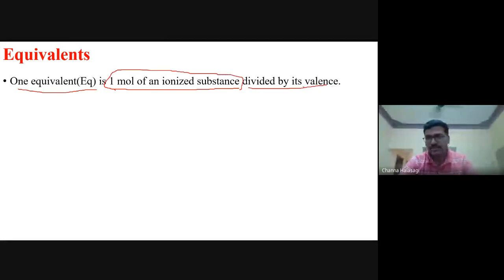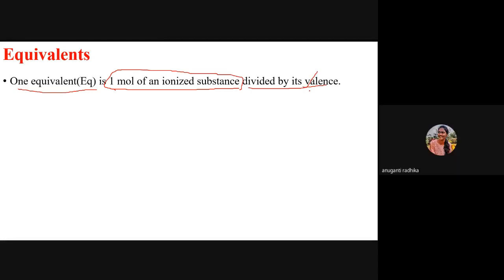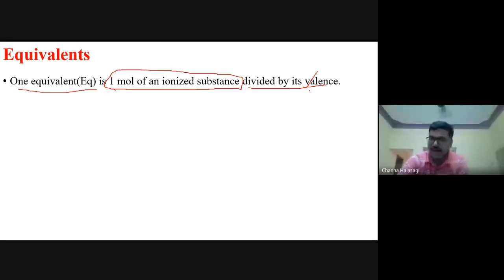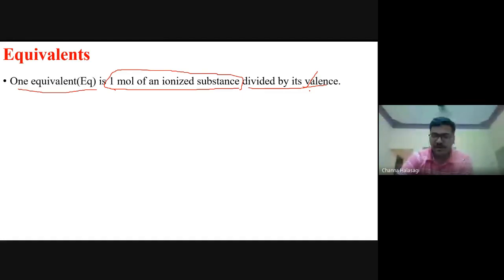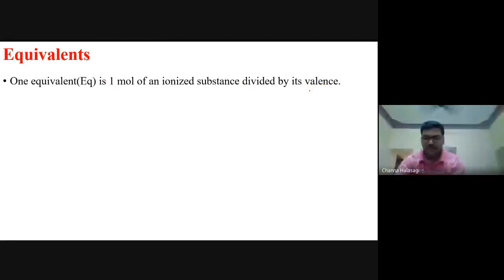You know what is valence? What is the valence of sodium? 1. Yes, you remember physics now. What is the valence of calcium ion? 2. Okay, fine. What is the valence of bicarbonate ion? 1. So these are all simple questions that have already been asked. It is just to test your patience. You know the things, you need to answer it correctly.